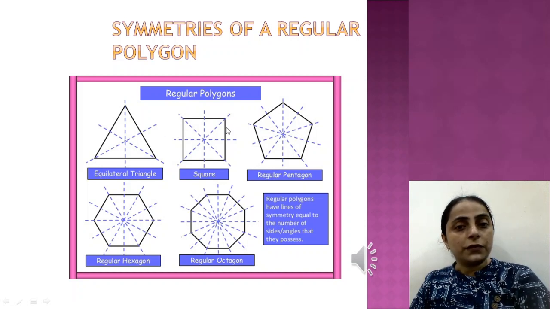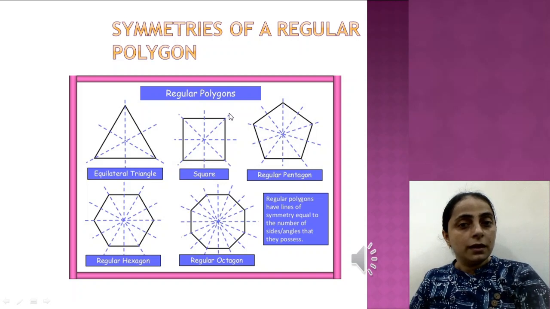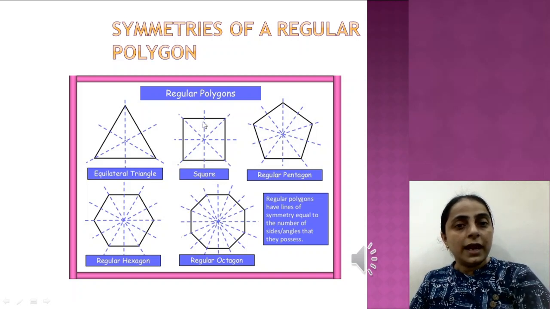Similarly, when you talk of a square, you will have these 4 lines of symmetry which would cause the reflection of this square, where the lines would be the lines joining the opposite vertices. So we will have 2 lines in that form, this line joining these 2 opposite vertices, and then this line joining these 2 opposite vertices.